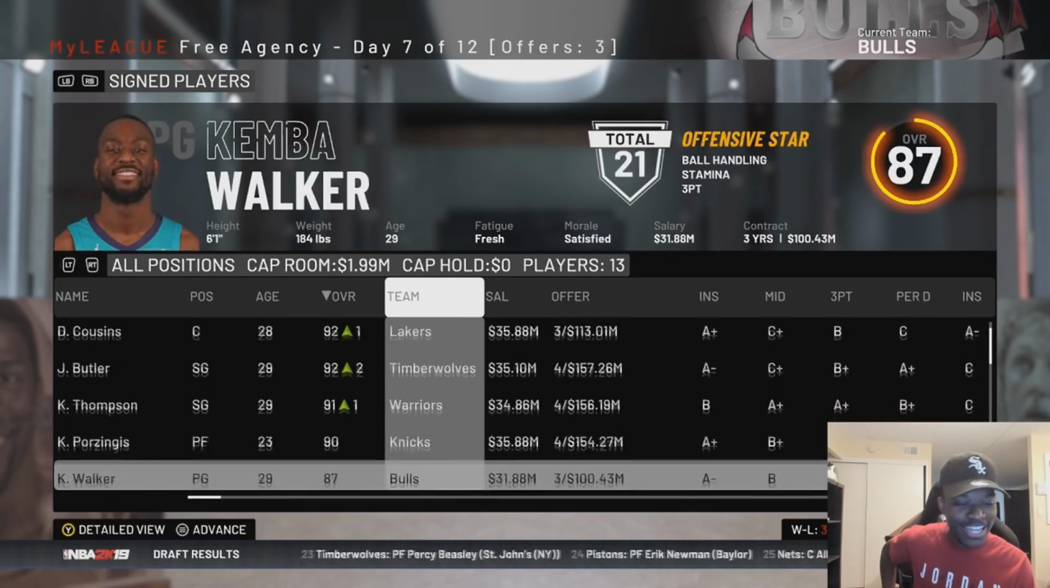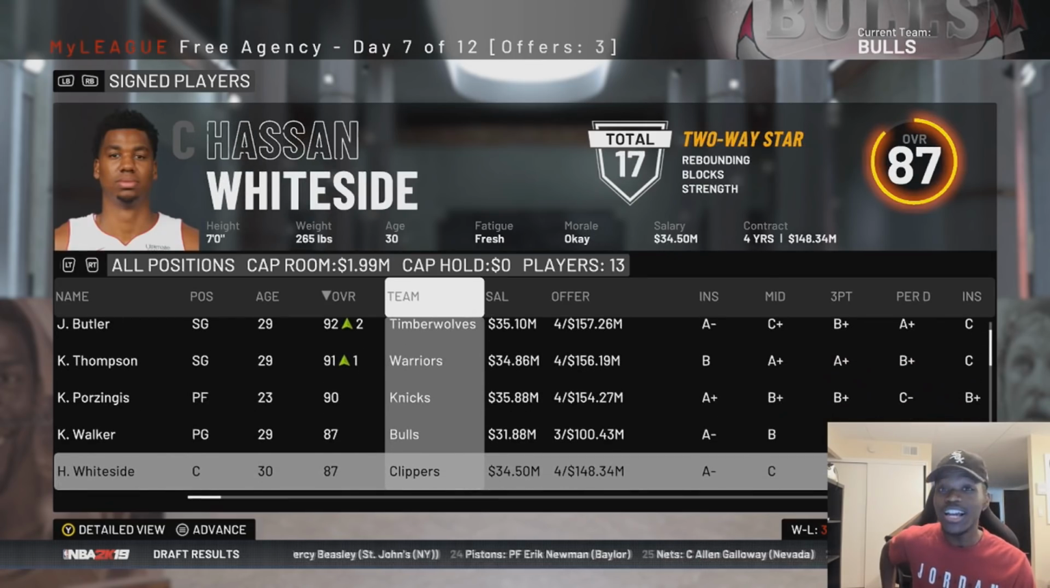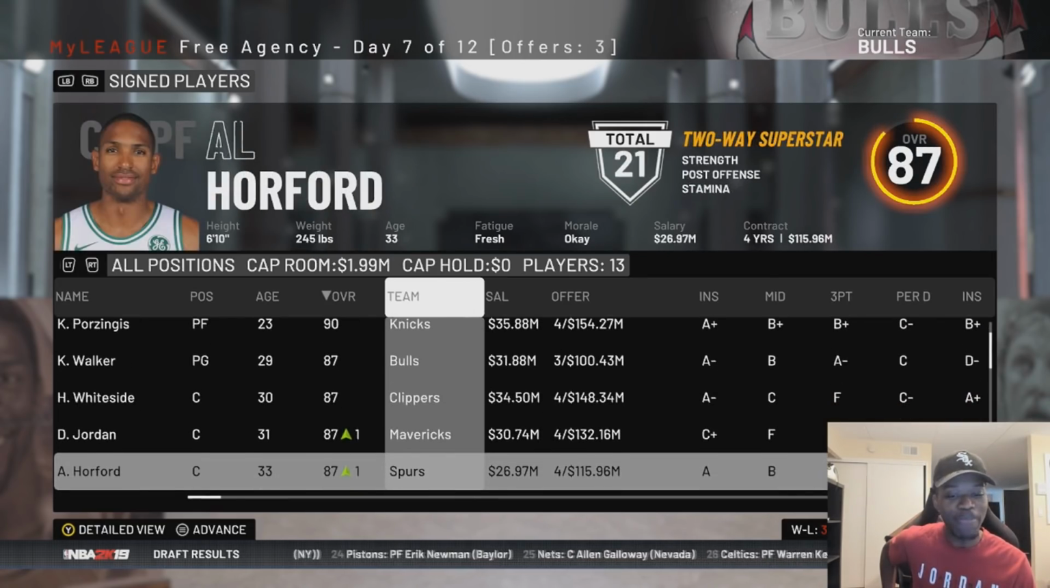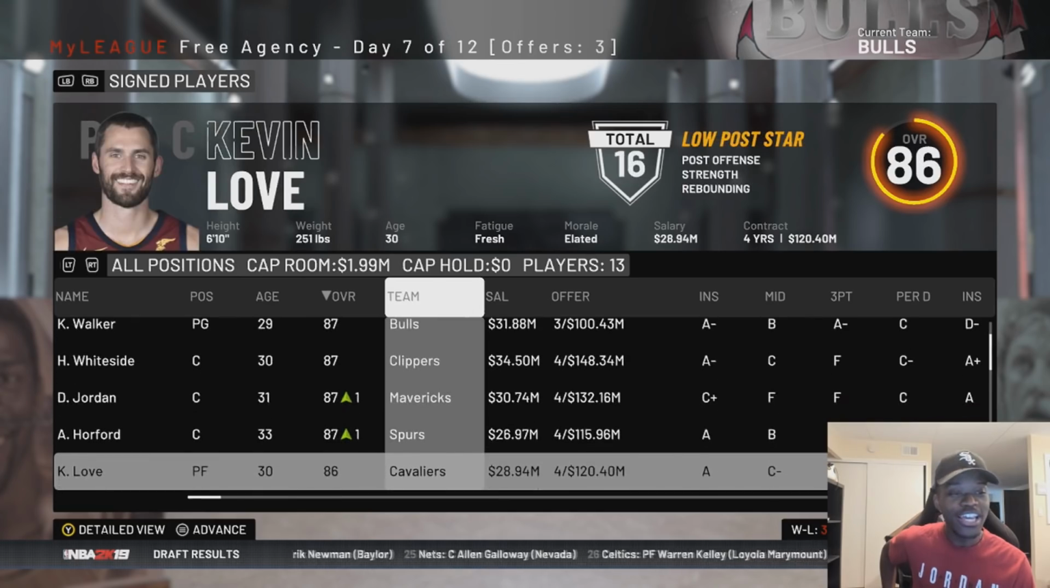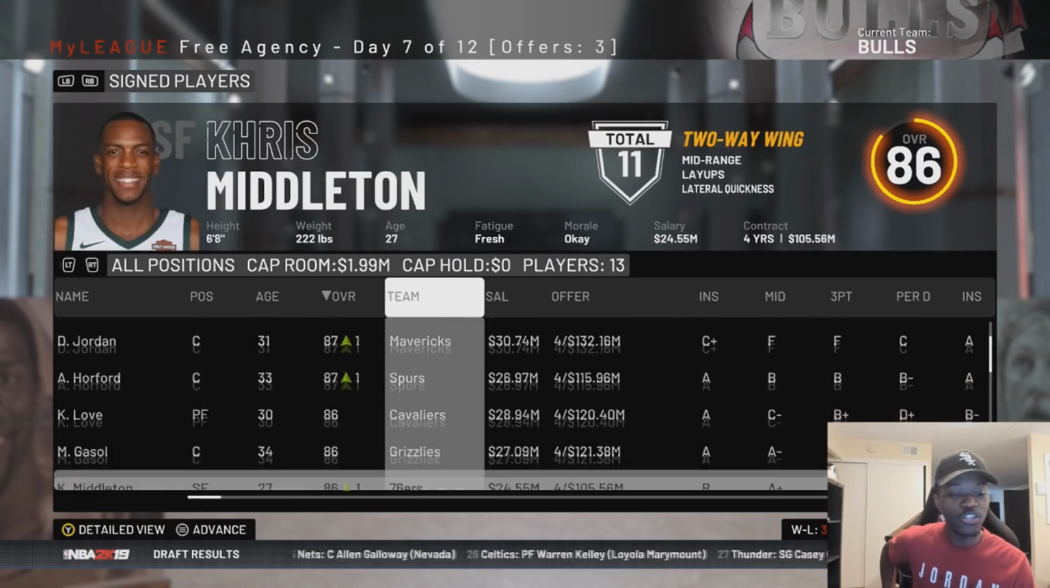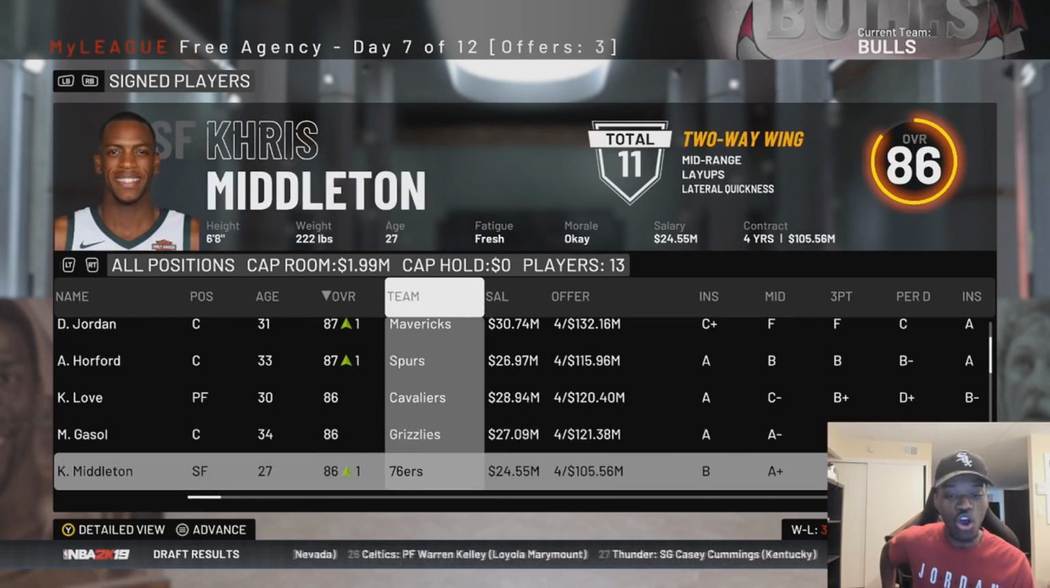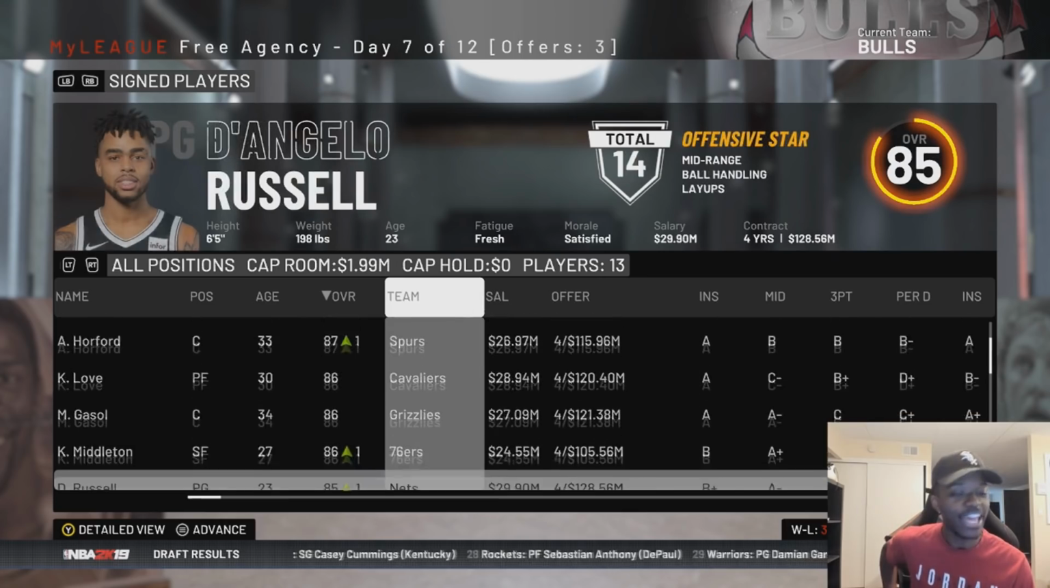Are you kidding me? Hassan Whiteside goes to the Clippers. DeAndre Jordan stays with the Mavericks. The Spurs get Al Horford. The Cavs re-sign K Love. The Grizzlies re-sign Marc Gasol. 76ers get Chris Middleton. Makes a lot of sense. Like, honestly, that makes sense. And like in real life, if they did that, that would make sense.